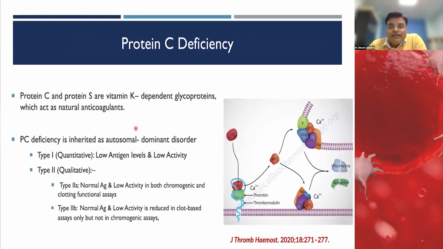These disorders are usually inherited as autosomal dominant disorders, and protein C deficiency could be type 1 or type 2. Type 1 is usually a quantitative deficiency where both antigen and activity are reduced in the same proportion. However, type 2 is when the antigen is normal but activity is reduced.